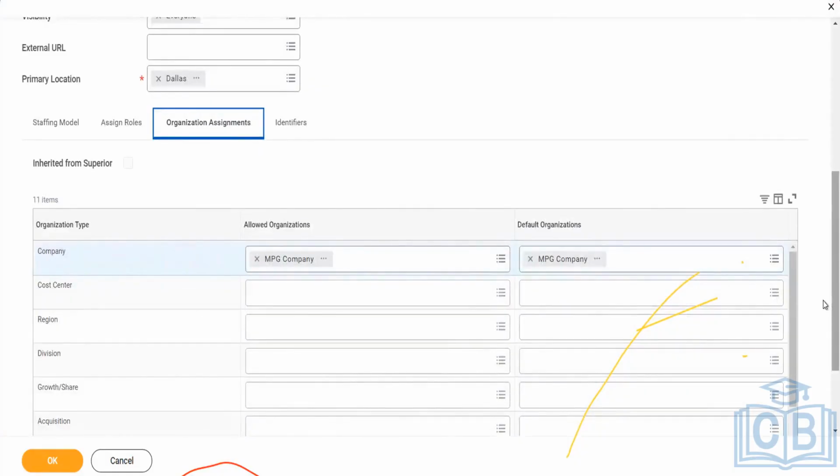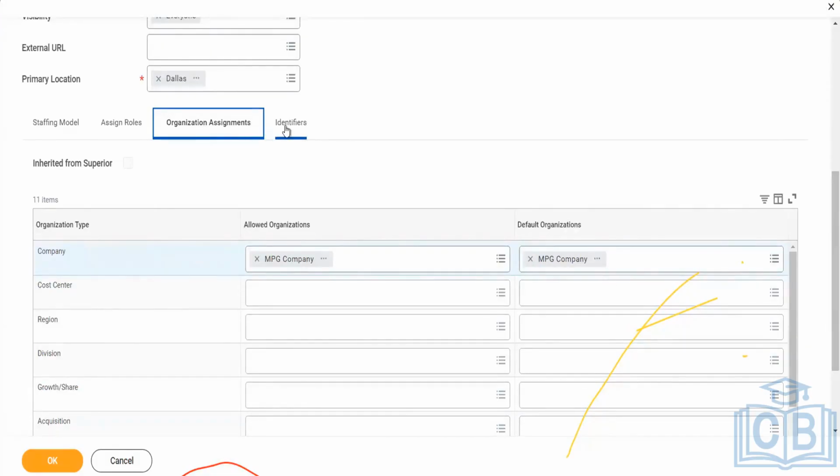The other question is, are we going to continue? So now we did supervisory organization and staffing model. Then we are going to go to job profile, compensation, and security in this process. That's a different model. We will go step by step. Just now we are looking into how supervisory organizations are created.